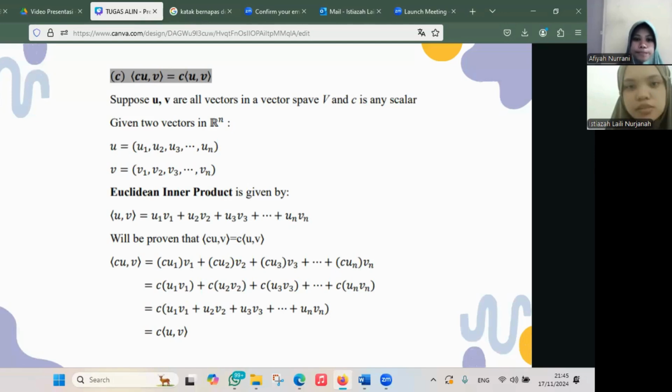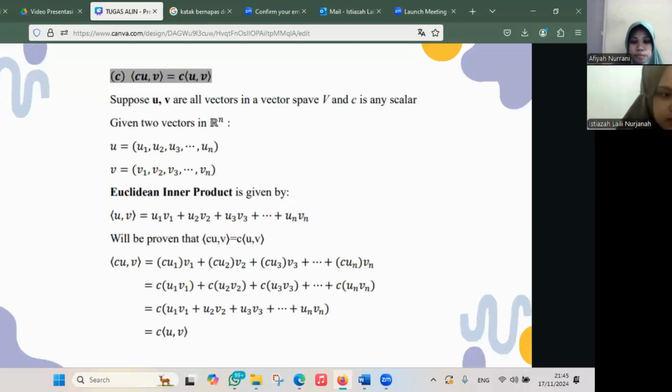Given two vectors in Rn, u equals u1, u2, u3 up to un, and v equals v1, v2, v3 up to vn, we use the Euclidean inner product, given by the inner product of u, v equals u1 v1 plus u2 v2 plus up to un vn. And we will prove that the inner product of cu, v equals c times the inner product of u, v.